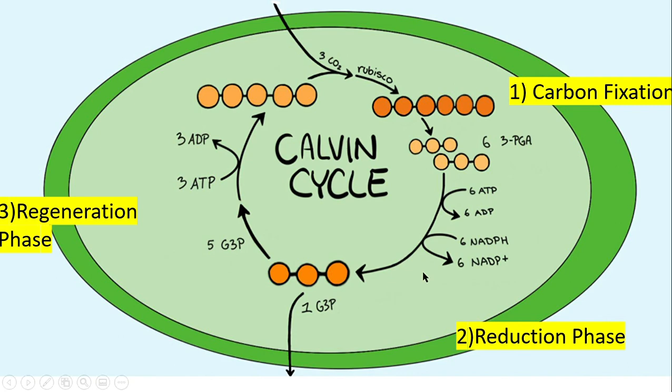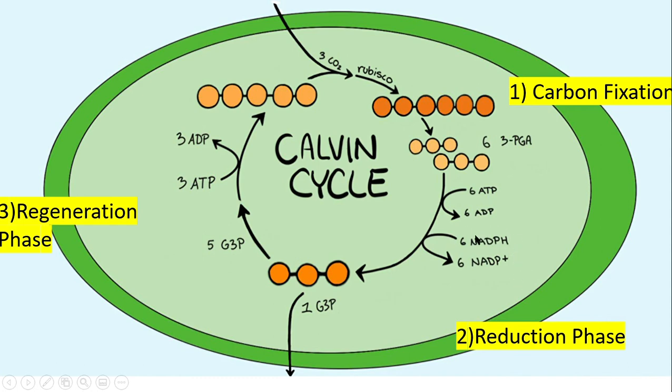And in this process, a total of 9 ATP were used, 6 ATP in the reduction phase and 3 ATP in the regeneration phase. So 9 ATP total, and 6 NADPH were used, and they were all used in the reduction phase.